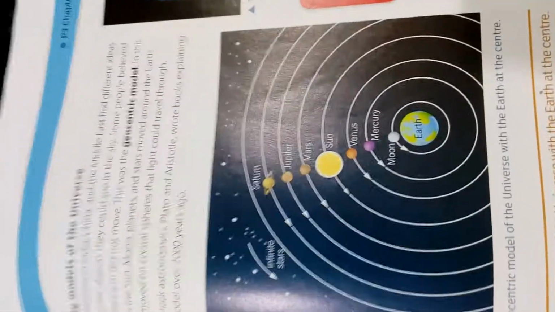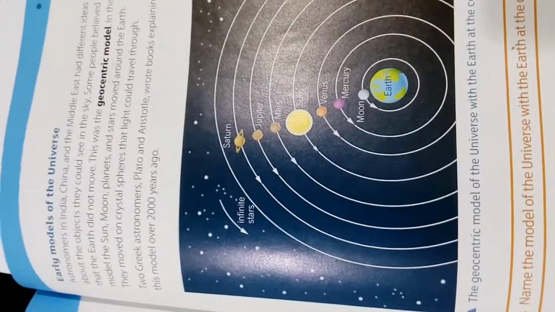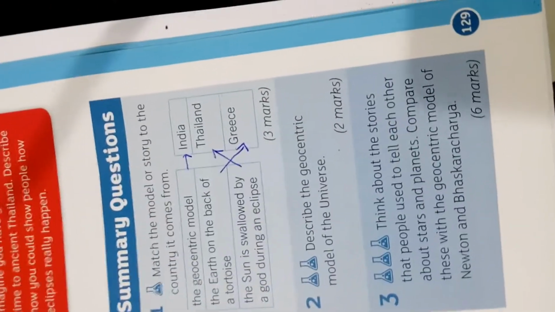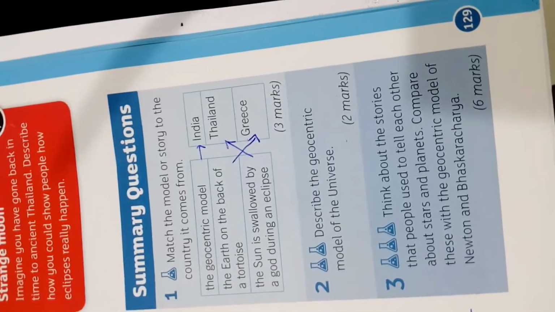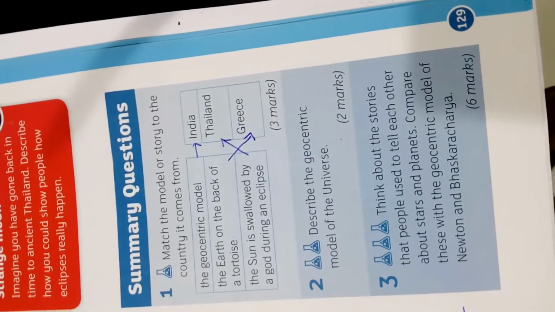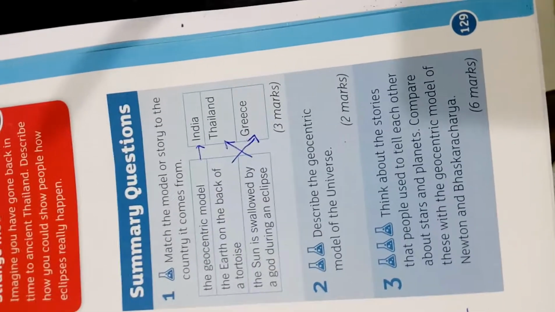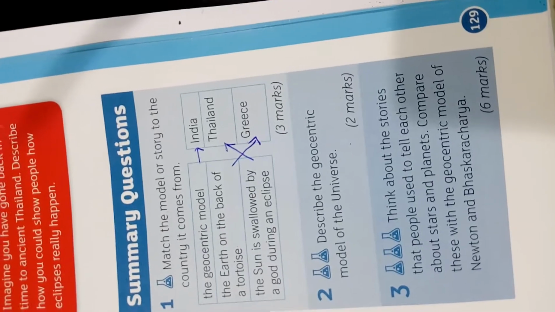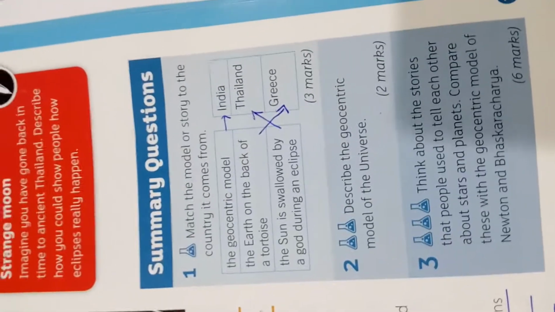If you come to this portion and read it carefully, you can get it very easily. And then think about the stories you used to tell each other about stars and planets, and compare these with the geocentric model, Newton's model and the Bhaskaracharya model. This is also very easy for us to understand.